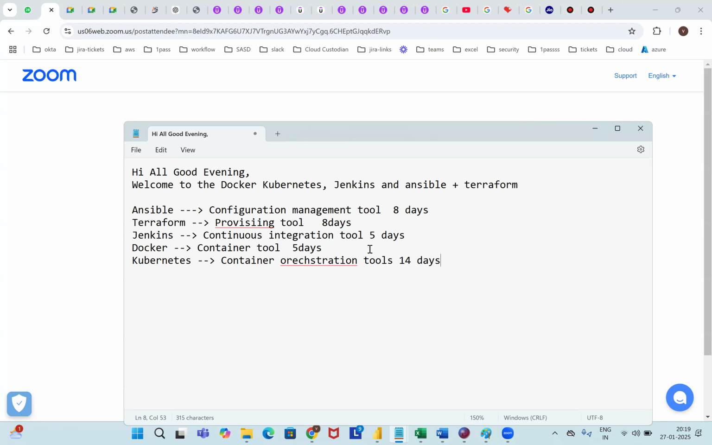Clear, right, everyone? This is our complete schedule: 8 days, 8 days, 5 days, and 5 days. Docker at 5 days is more than enough. We could reduce this also, but anyway, 5 days is mandatory.